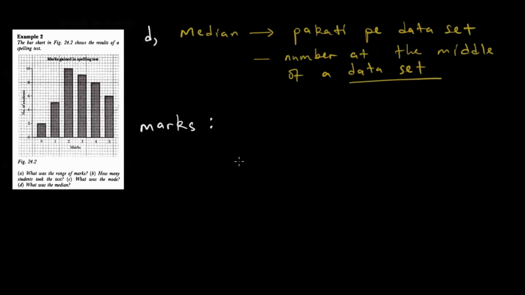At the beginning, the median is the score obtained by the middle student when the marks are arranged in order. There are 40 students and the median is the average of the marks obtained by the 20th and 21st student. Okay, the first 2 students scored 0 marks. The next 5 students scored 2 marks, and so on. Counting on in this way, it can be seen that the 20th and 21st students both scored 3 marks. Median score is 3 marks.